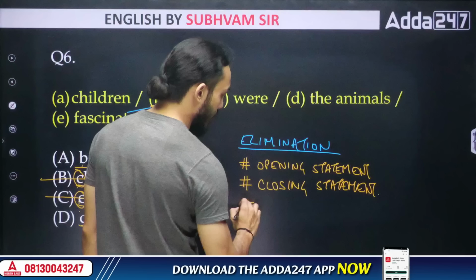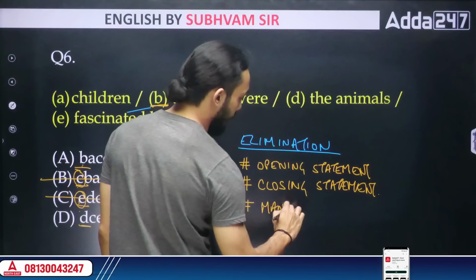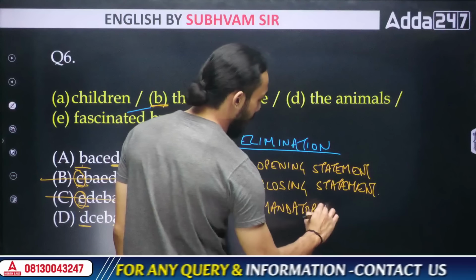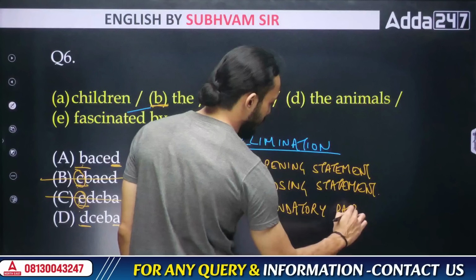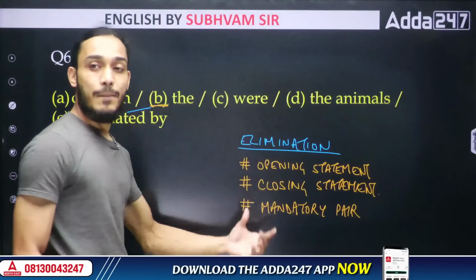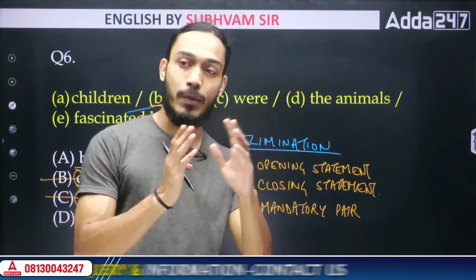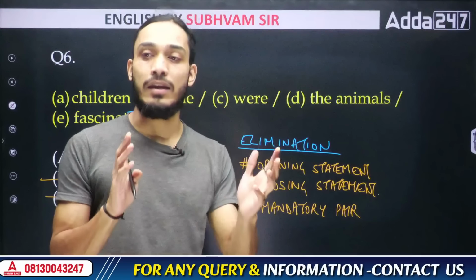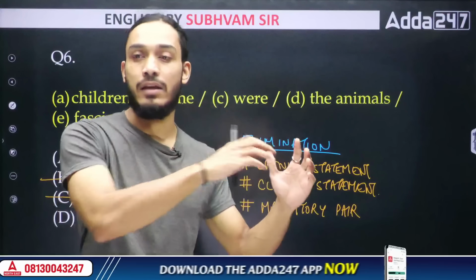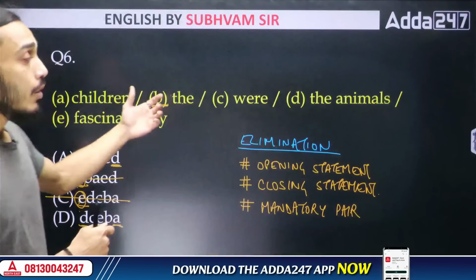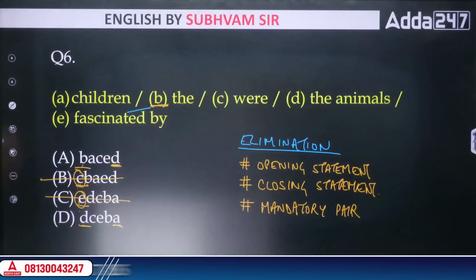That is what I call a mandatory pair. What is a mandatory pair? A pair means a collection of two things. Mandatory means compulsory. So two such parts of sentences that have to be written back to back, one after the other. You cannot write it any other way. You cannot put any other sentences in between these two. All right. Can I find some kind of mandatory pair here?